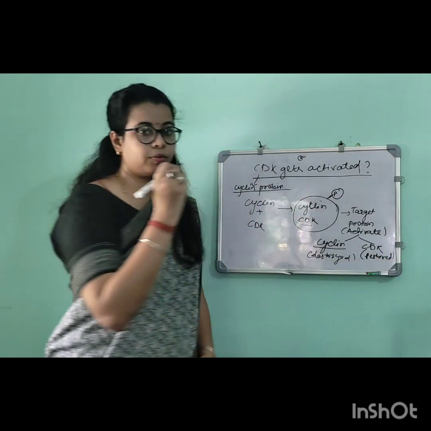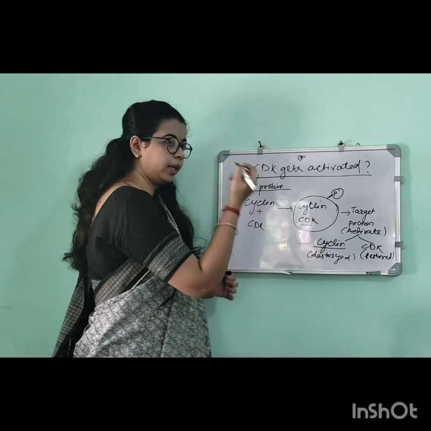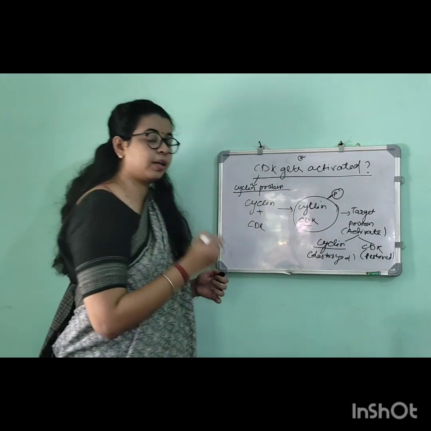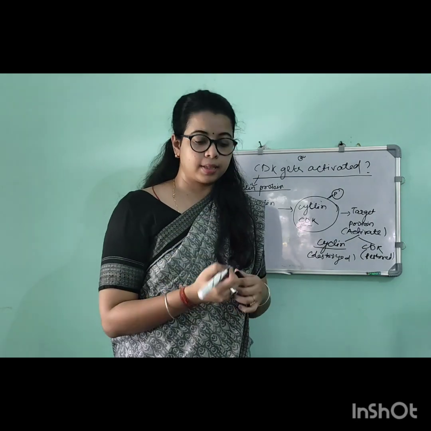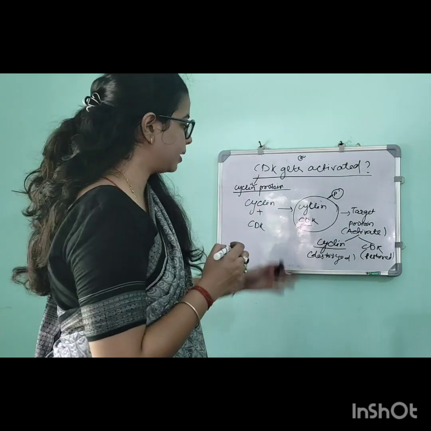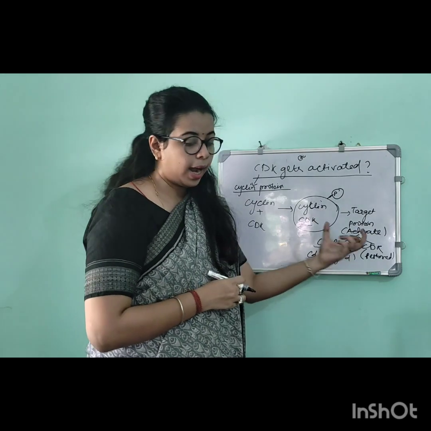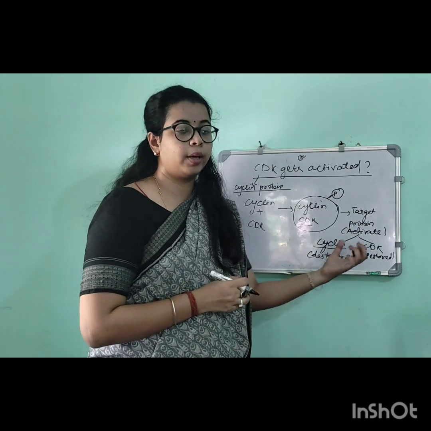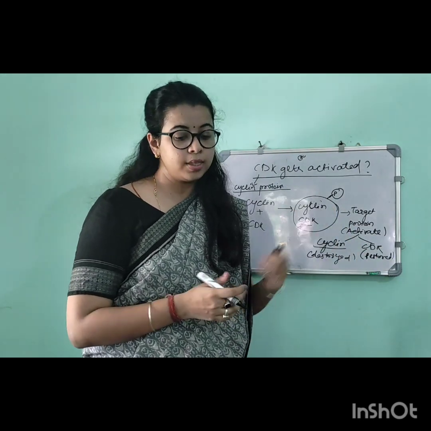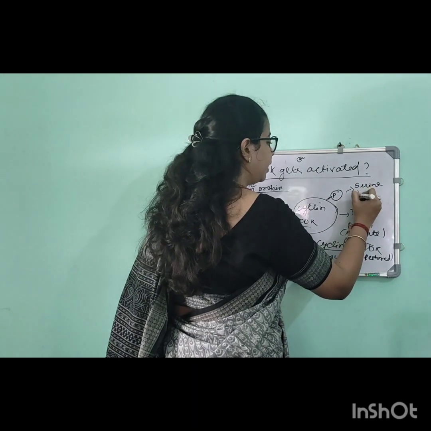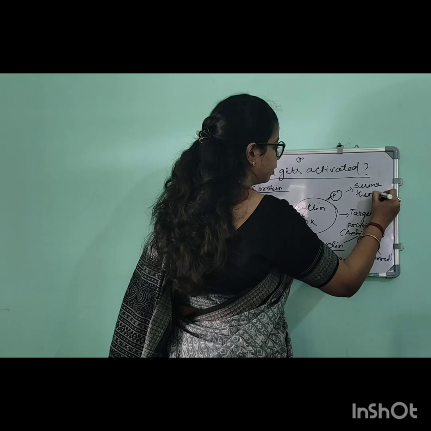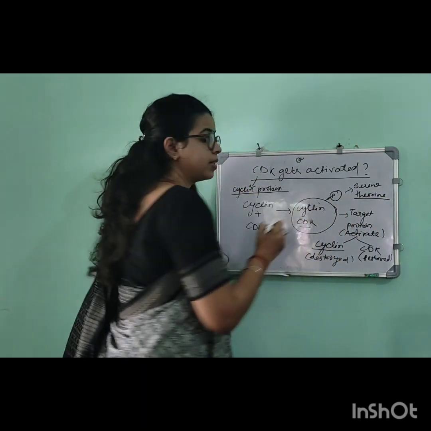And for each stage, there are different types of cyclin and CDK present, which we will discuss now. So cyclin is the regulatory unit and CDK is the enzyme. This phosphorylation takes place in the serine and threonine part of the CDK.